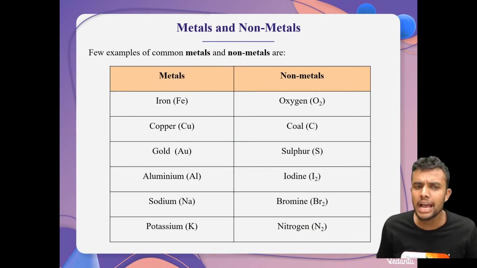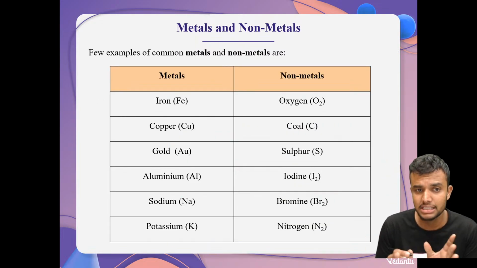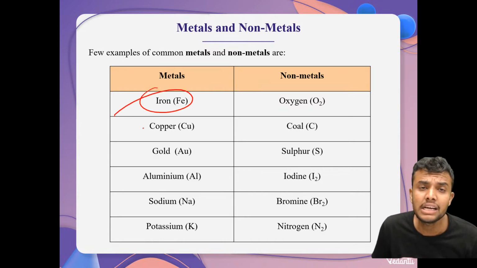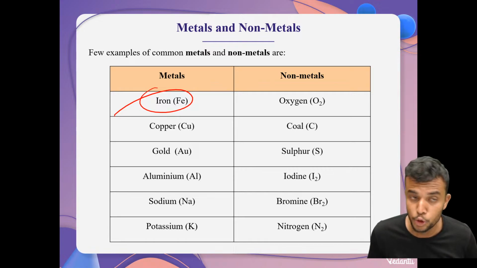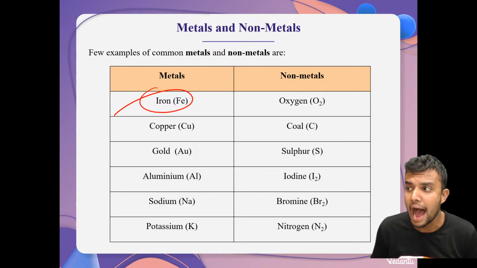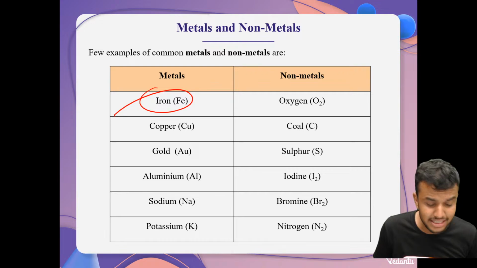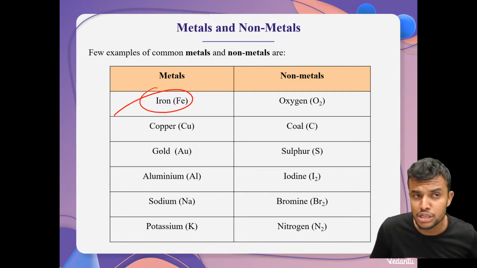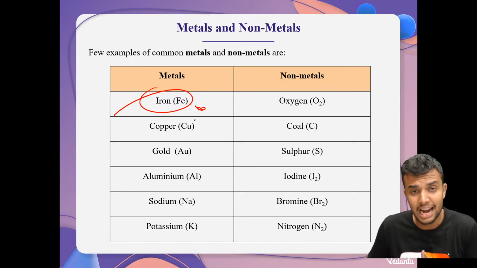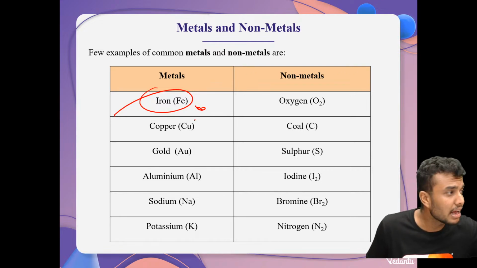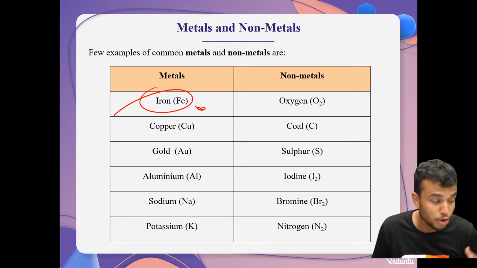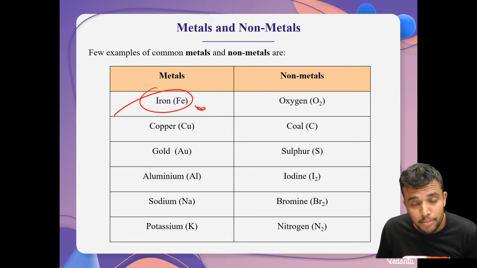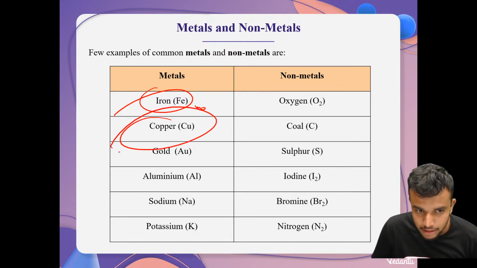Here we have a few examples of common metals and non-metals. We use iron, yes, sir. We always use iron to build any building. To build any building, iron is very important. Nowadays, steel is coming, and we use steel pipes and other things. And in earlier ages, and nowadays also in some places, iron is very important. Right, my dear students?